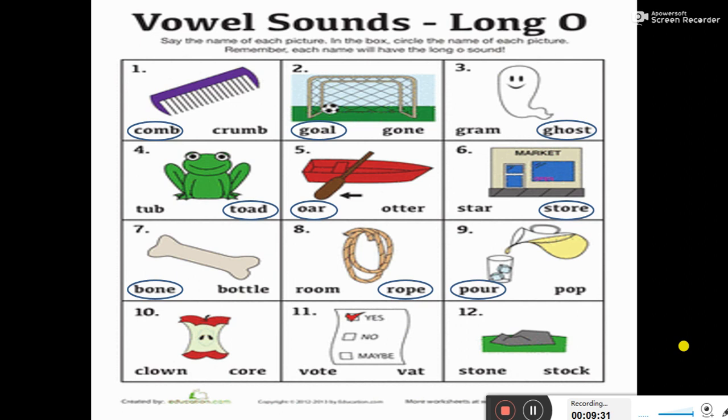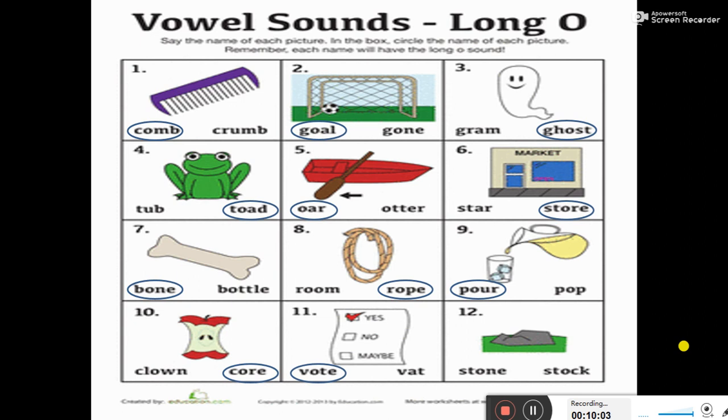Next, C-L-O-W-N, clown, or C-O-R-E, core. The picture is of core of the apple. So we will circle it, and the correct spelling of core is C-O-R-E. Next, V-O-T-E, vote, or V-A-T, vat. The picture is of vote. So we will circle the spelling of vote. That is V-O-T-E.